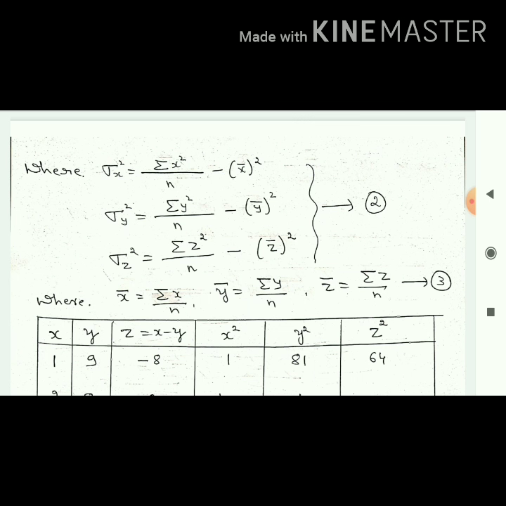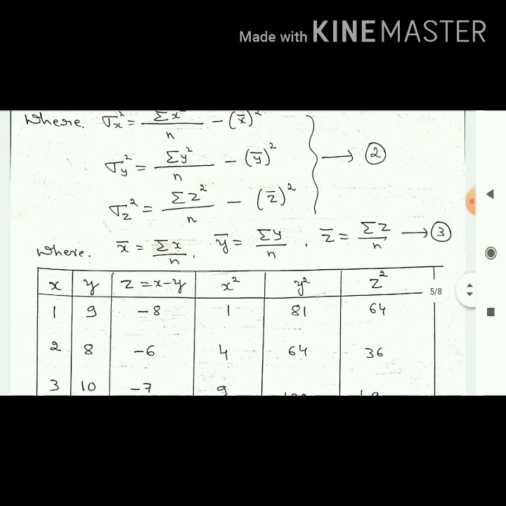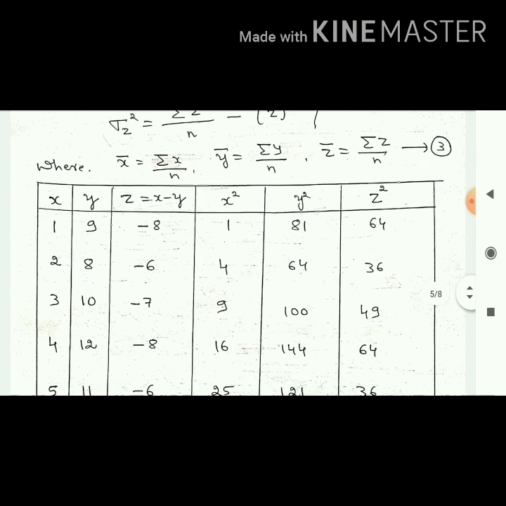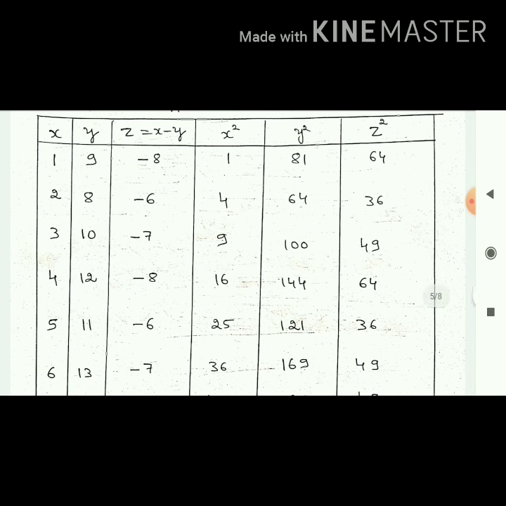I have written the formulas. Now, what are the things required? You write them down in the table. As usual, first column x, second column y. I want z also. Z means x minus y. Again, I require summation x square, y square, z square, right? So I have written x square, y square, z square. X and y values they have given already. Write down the values; z means x minus y.